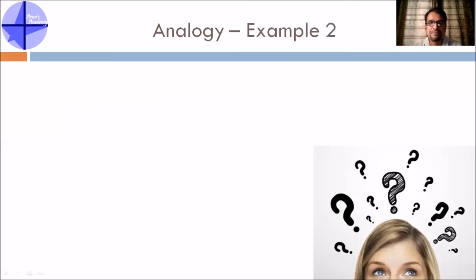Let's take another example. This is a numerical example. If 17 is to 19, 47 is to question mark. Especially in analogy, please go through the options, because based on the options, your answers might be different. 53, 59, 41, 34. Not only in analogy, even in series problems, you should always be aware of certain things like squares and cubes of numbers, and the series of prime numbers from 1 to 100. If you know the series of prime numbers, 17 and 19 are both prime numbers and both are consecutive prime numbers. So what is the next prime number after 47? That is your answer.